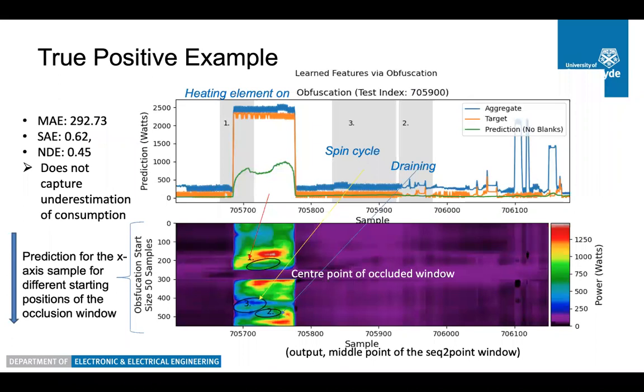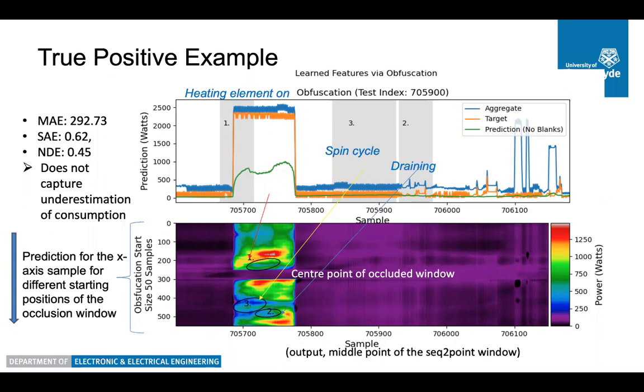So here you can see our results for the true positive example, shown in the top figure. The bottom figure is our heat map. The occlusion window blocks 50 consecutive samples, and it is stepped across the input window from index 0 to 549. Prediction is then shown for the sample on the x-axis for different starting positions of the occluding window.